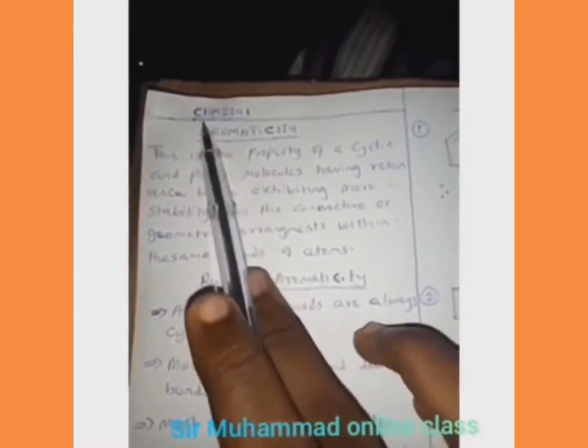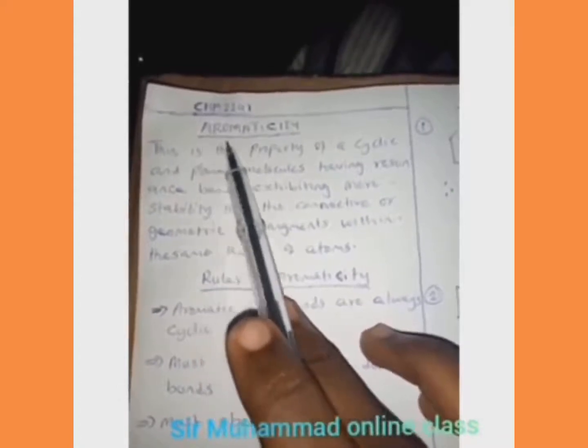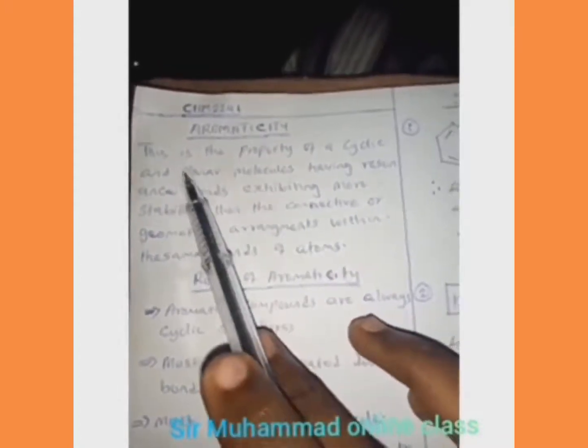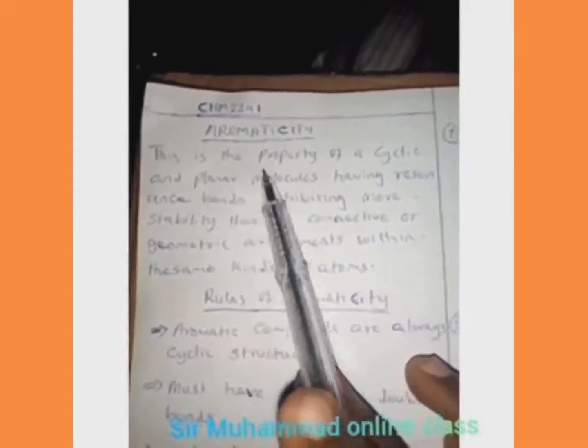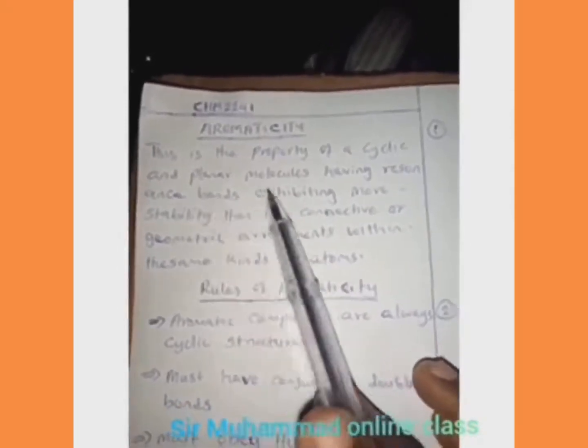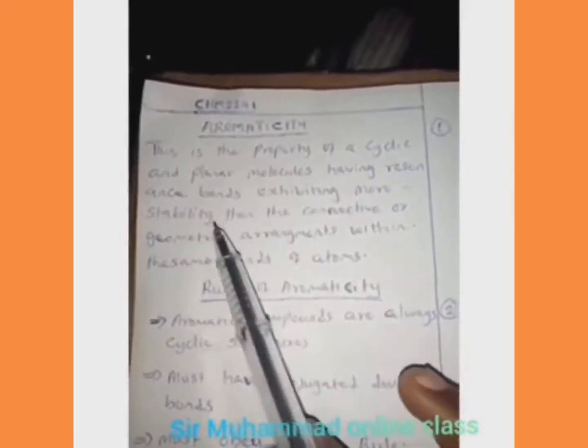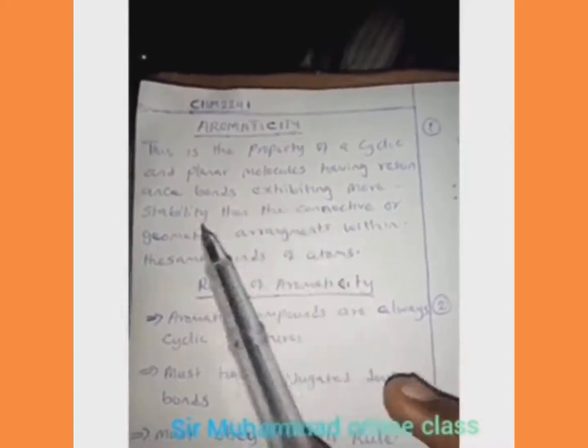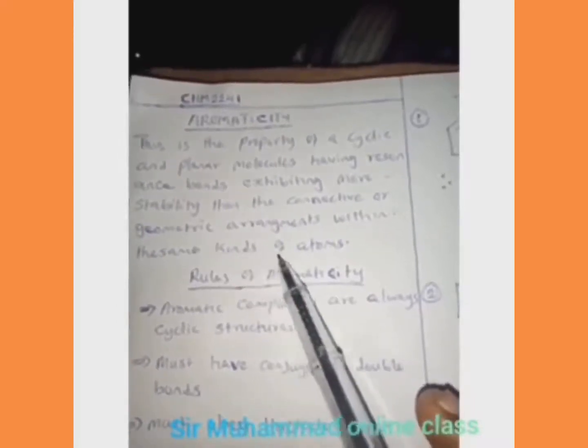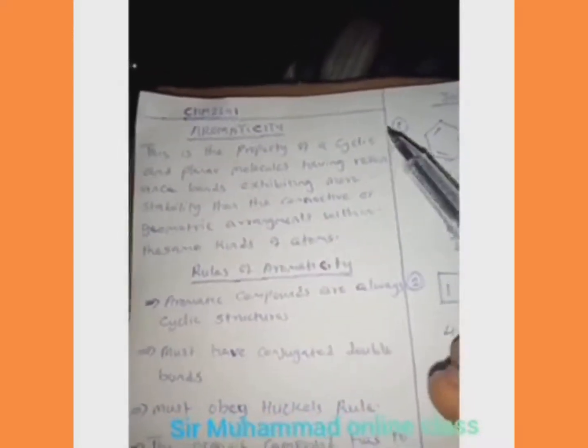Today we'll be looking at organic chemistry and on the topic aromaticity. So what is aromaticity? This is the property of a cyclic and planar molecule having resonance bonds exhibiting more stability than the connective or geometric arrangement within the same kinds of atom. So this aromaticity is just a property that makes one compound more stable than the other.